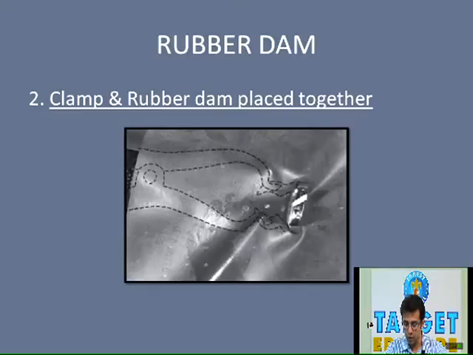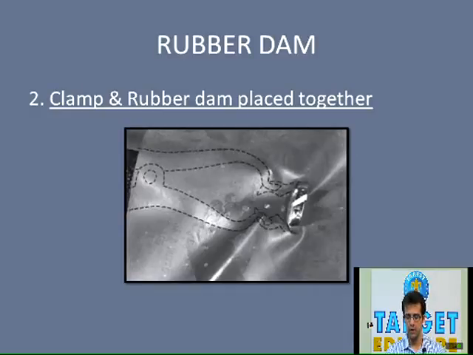Now proceeding to the next technique, one question has been asked regarding this particular technique specifically. Let's discuss it in short. First, the rubber dam retainer is placed on the tooth to confirm the fit. The fit of the retainer on the tooth should be proper. It should not be loose or moving. Once the fit is confirmed, as you can see in the figure over here, the rubber dam forceps are holding the rubber dam clamp. Now the retainer is removed from the tooth without removing the forceps from the holes of the rubber dam clamp.